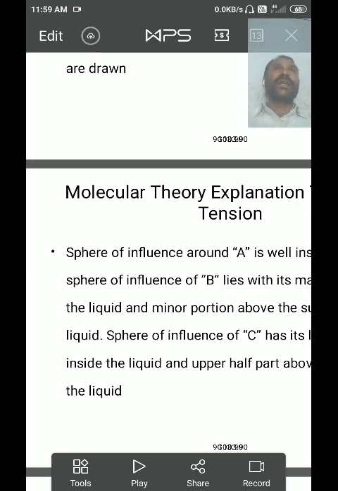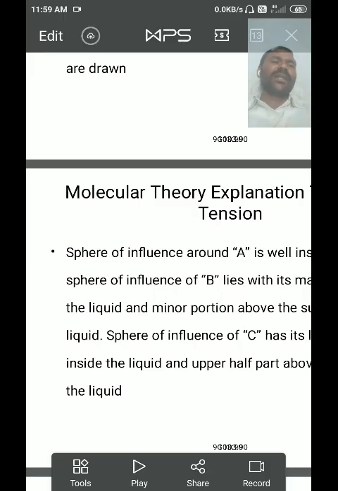The sphere of influence of molecule A, the sphere of influence of molecule B, and the sphere of influence of molecule C are taken in a liquid contained in a vessel. So consider a liquid contained in a container, and we consider A, B, C molecules with their spheres of influence. Molecule A is completely inside the liquid, and for molecule B more than half of the sphere of influence is inside the liquid and partially outside the liquid.